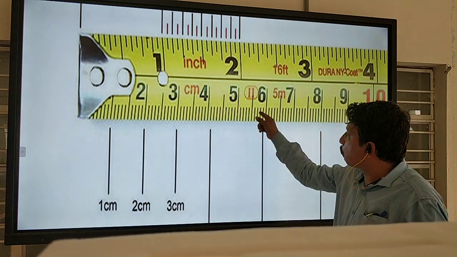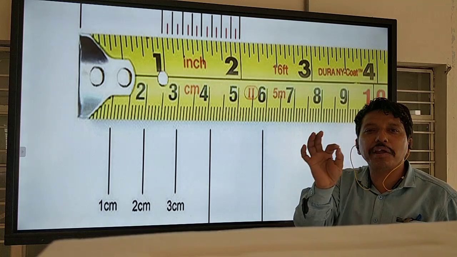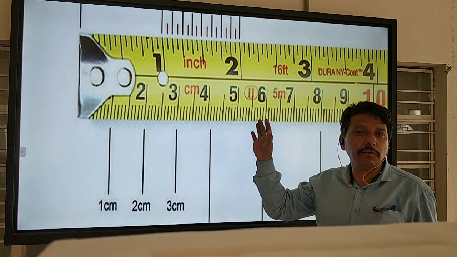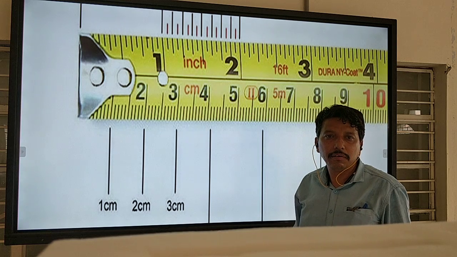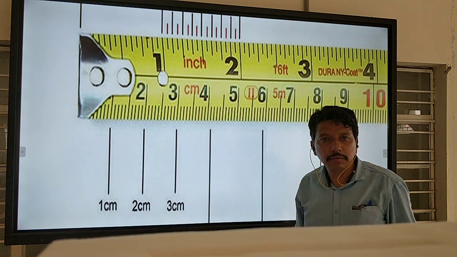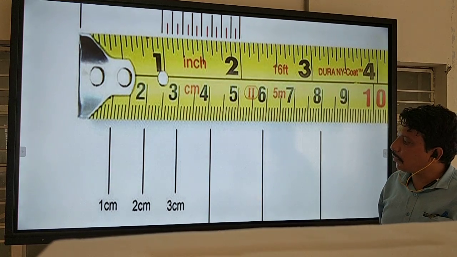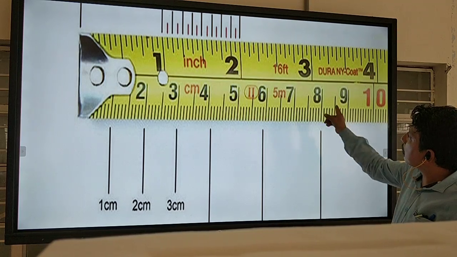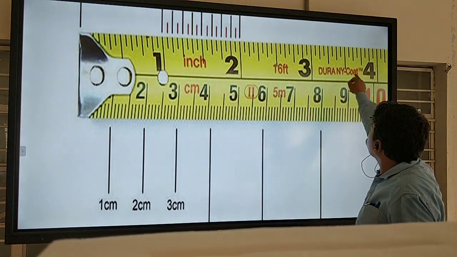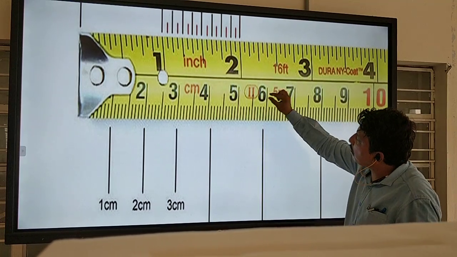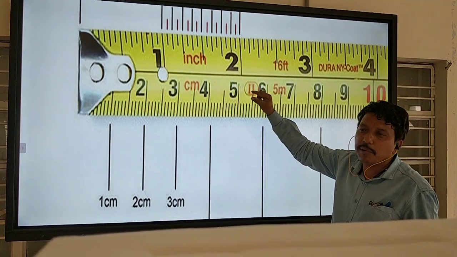So every drawing is given in mm scale, not in centimeter. You convert to centimeter and meter. Okay? So this is our scale. Not in volts or inches, those are not used here. Standard measurement is only centimeter and meter.